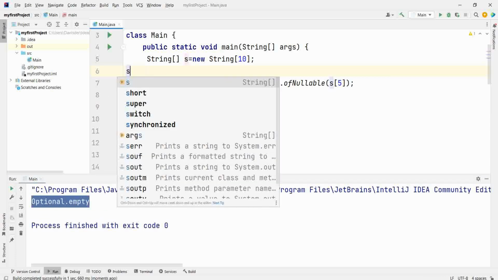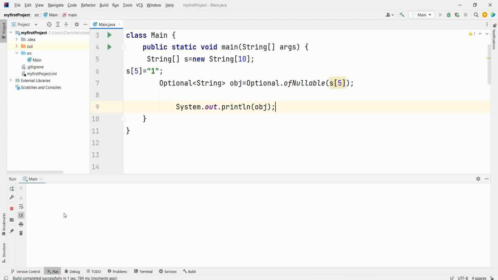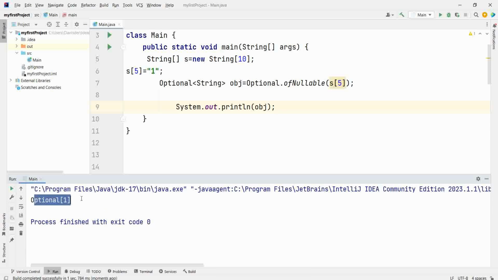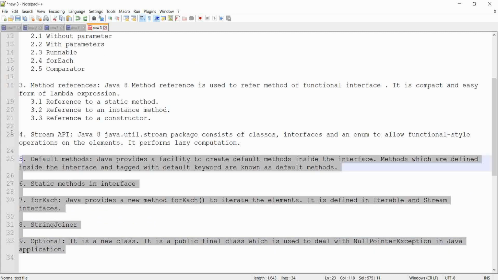However, if it has a value, and I'm not using object dot get, I'm only using object, in this case it will be Optional of the value. If you use object dot get, then it will give you 1. Well, this is all on Optional. Well, this is all on Java 8.